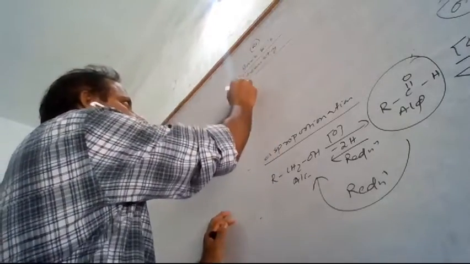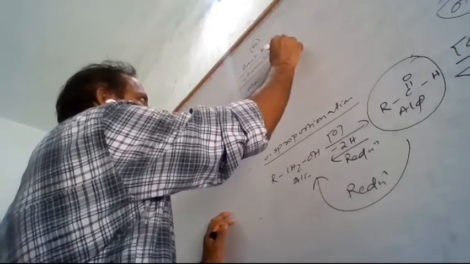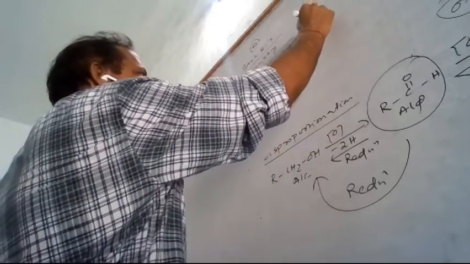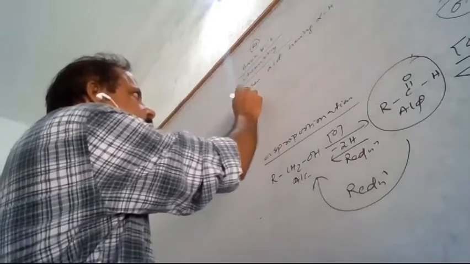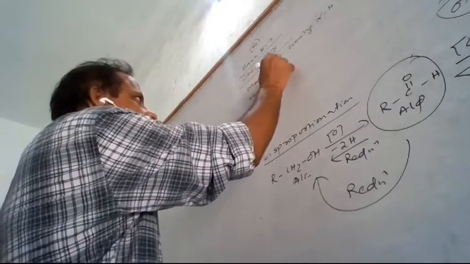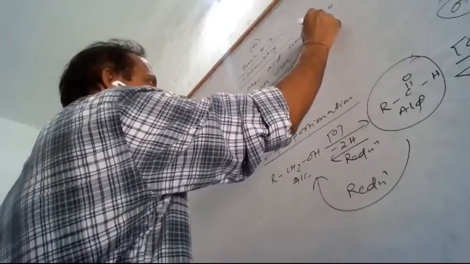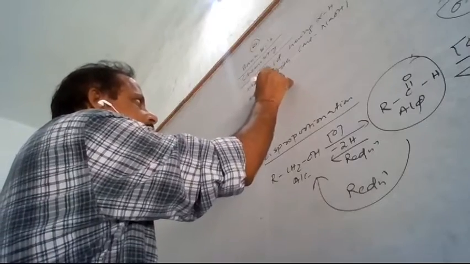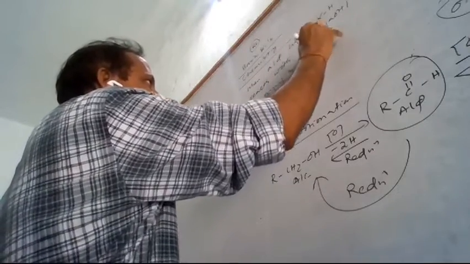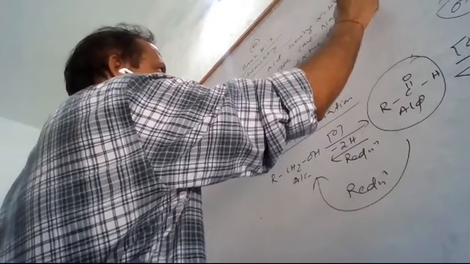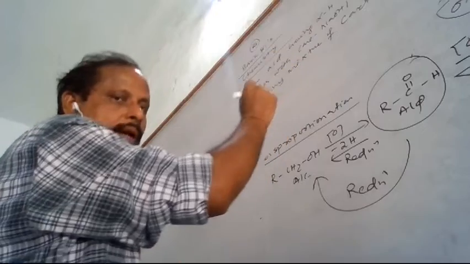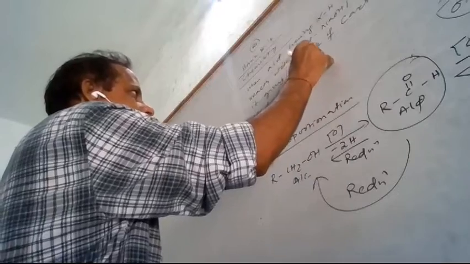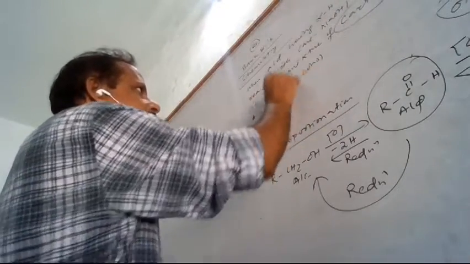In the Cannizzaro reaction, when an aldehyde having no alpha hydrogen atom, and here we are not using ketone because ketone does not undergo this reaction, reacts with concentrated alkali like concentrated sodium hydroxide or KOH, it gives a mixture of carboxylic acid and alcohol. That means it oxidizes to carboxylic acid and is reduced to alcohol.